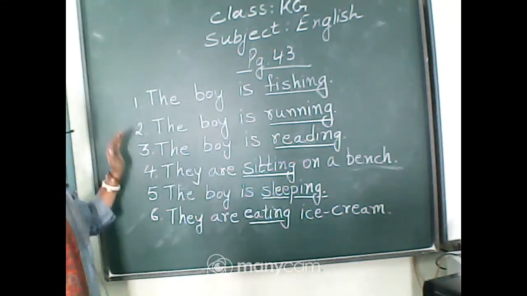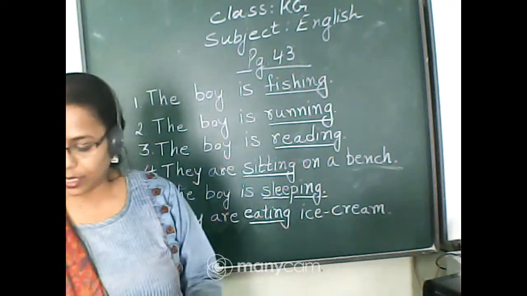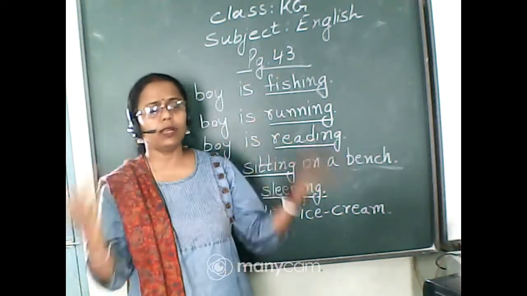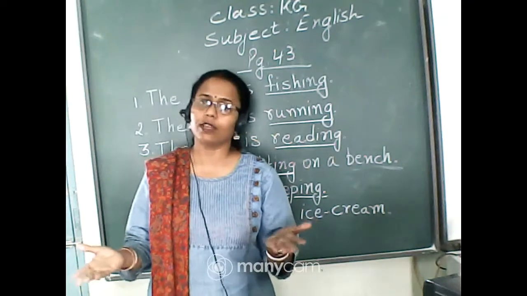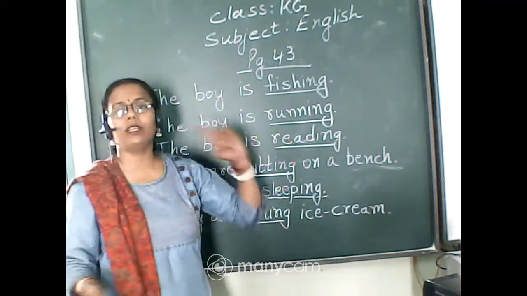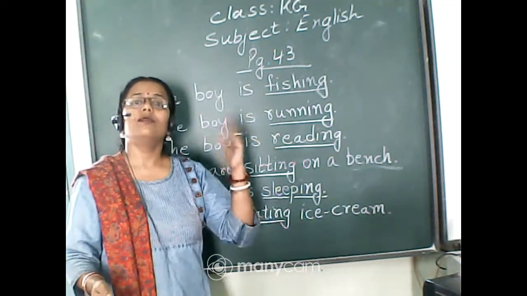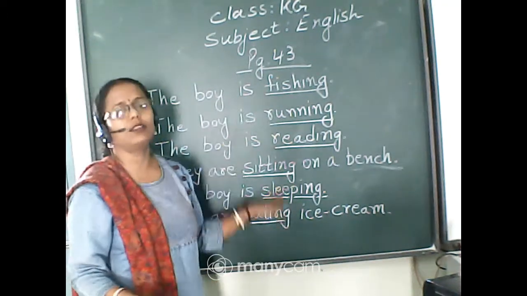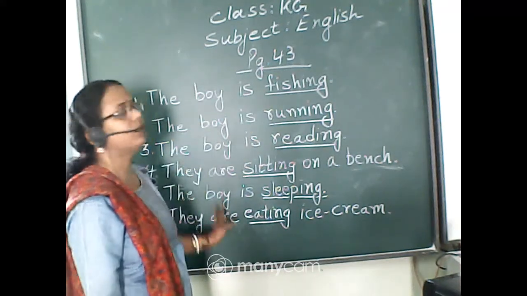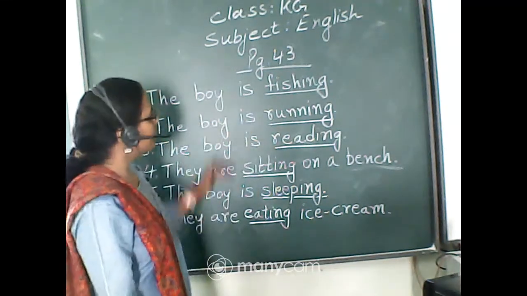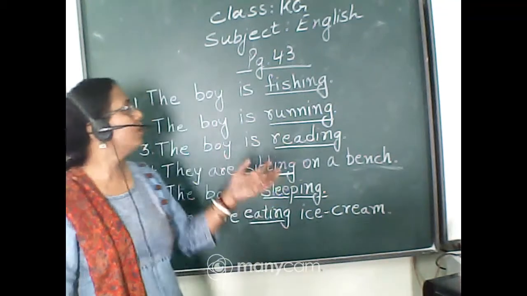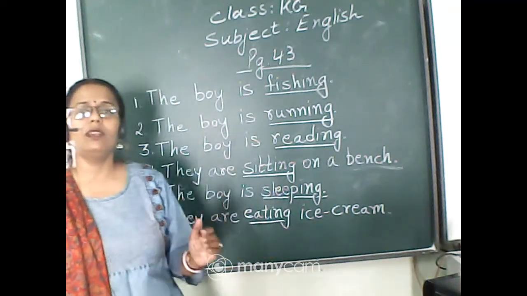Okay students, this is the activity for all of you. Page number 43, you will look at the picture. You will first make sentences on your own. You can make sentences according to your own sense also. But the word fishing cannot be fishes or was fishing. It has to be in the present continuous tense only, and you have to use is when you are using a singular word. You can learn these sentences also, and even make sentences on your own with the help of these action words given in your textbook.